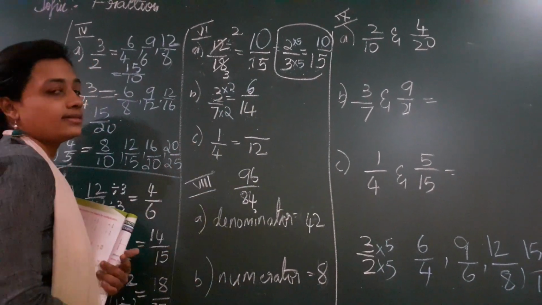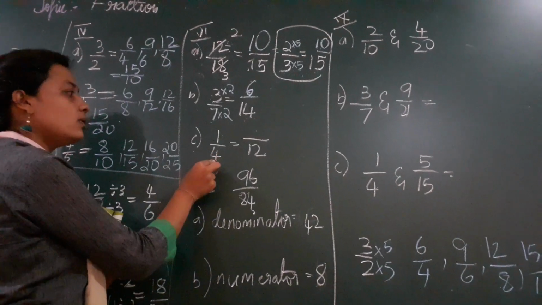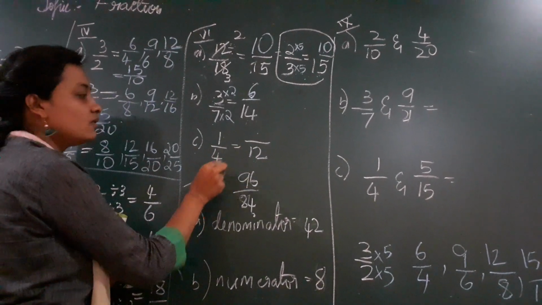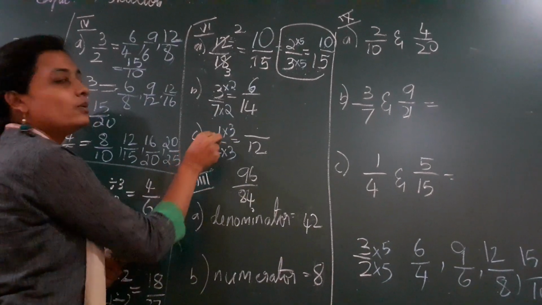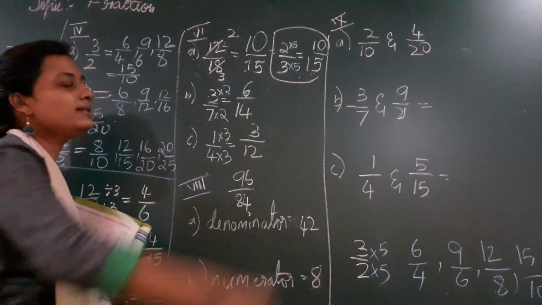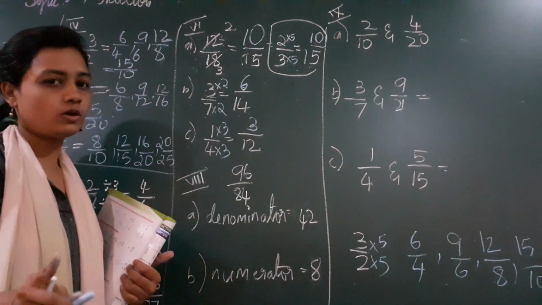Now go for C1. Same method. 4 what gives 12? 4 3s are 12. So multiply this also with 3. 1 3s are 3. So this is my missing number. So the rest you should work out, children.